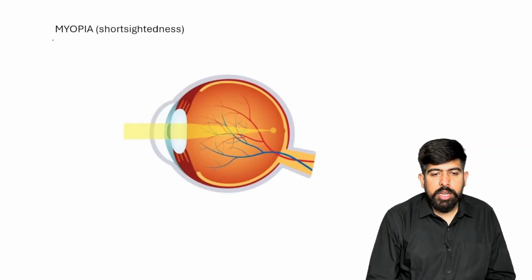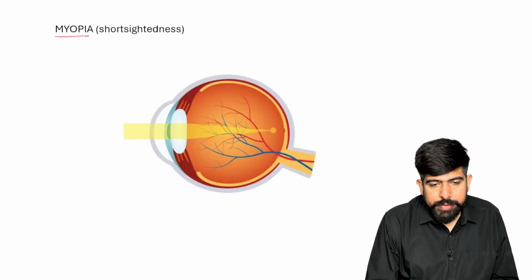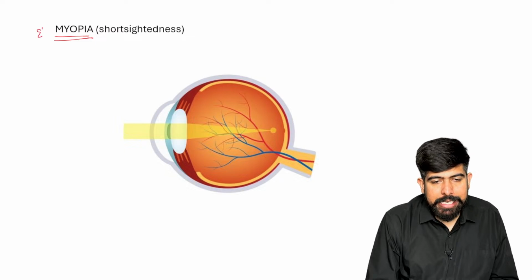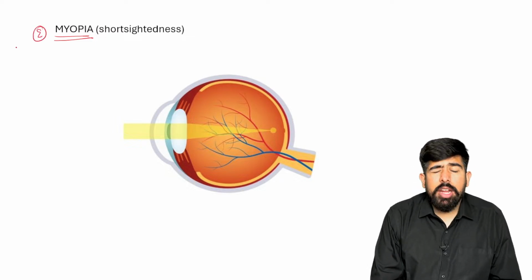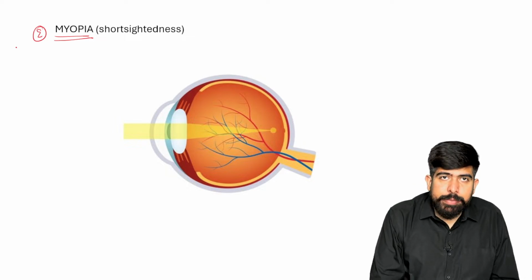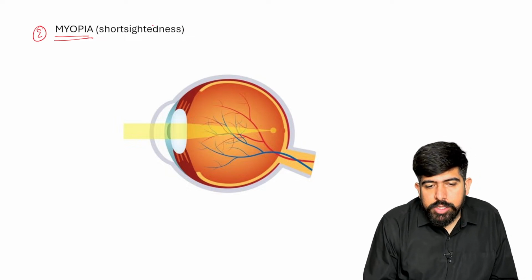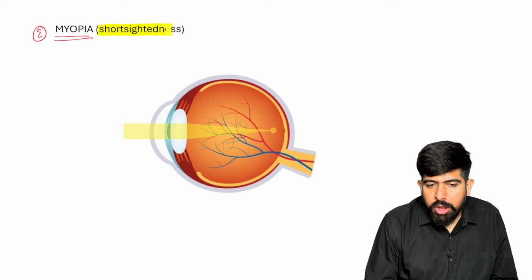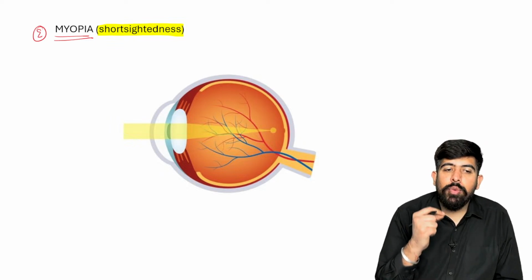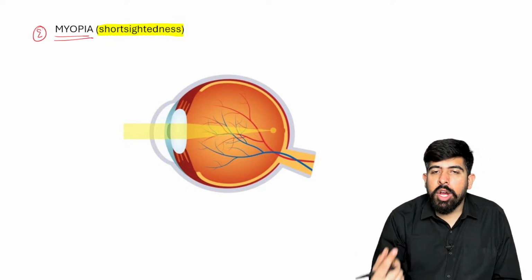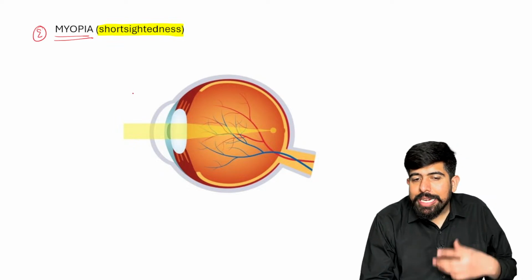Now we are moving forward to myopia, which is the second type of refractive error. Please remember, myopia is known as short sightedness. Guys, we talked about long sightedness. I hope you remember the focus point was longer than the normal one. What is happening in this condition?